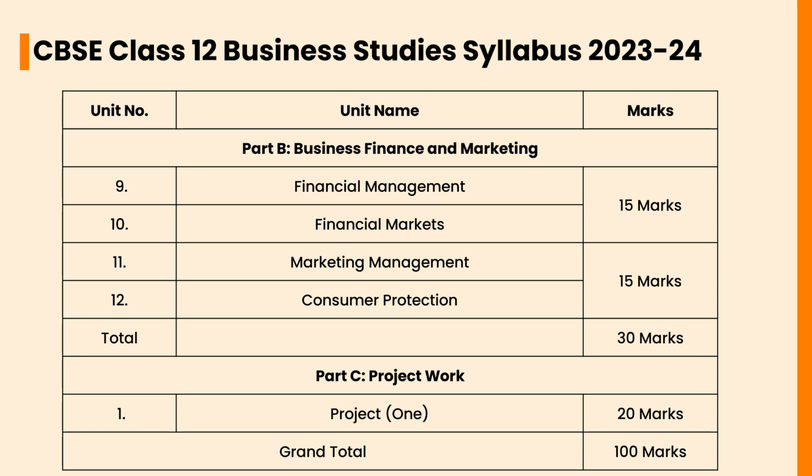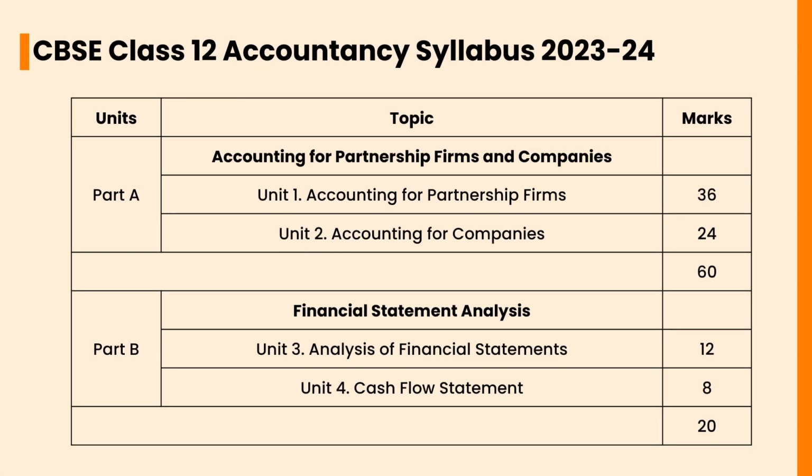Let's check the CBSE Class 12 Accountancy Syllabus 2023 to 2024. In Part A, Accounting for Partnership Firms and Companies, the units are Accounting for Partnership Firms, which will carry a weightage of 36 marks, and Accounting for Companies, which will carry a weightage of 24 marks. In Part B, Financial Statement Analysis, Unit 3, Analysis of Financial Statements, will carry a weightage of 12 marks. Unit 4, Cash Flow Statement, will carry a weightage of 8 marks.